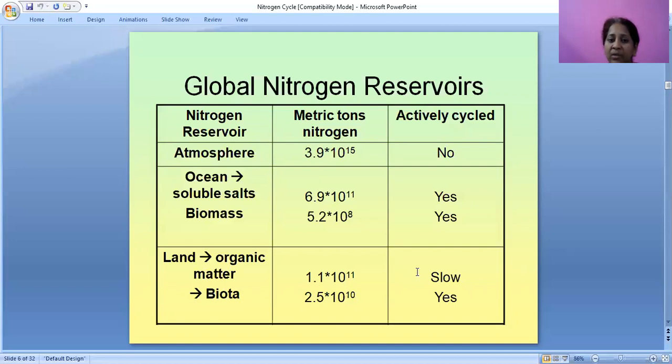In ocean soluble salts and biomass, it is 5.2 into 10 to the power of 8. It can be recycled, and ocean soluble salts also can be recycled. Land organic matter can be recycled but slowly. Biota also can be recycled.